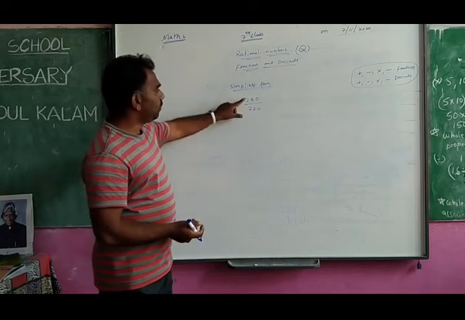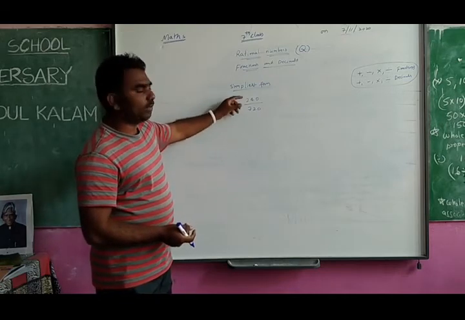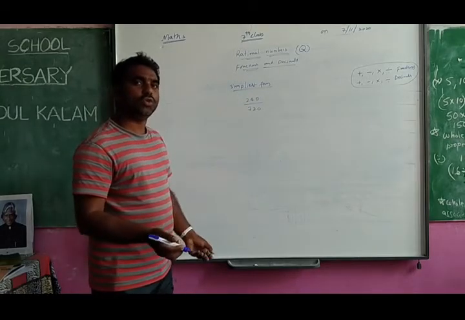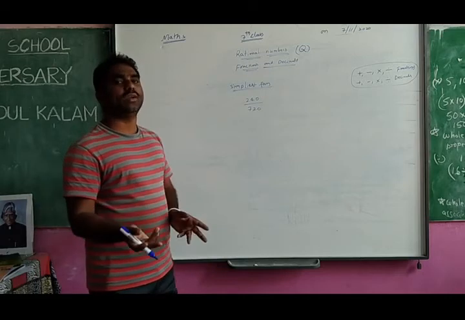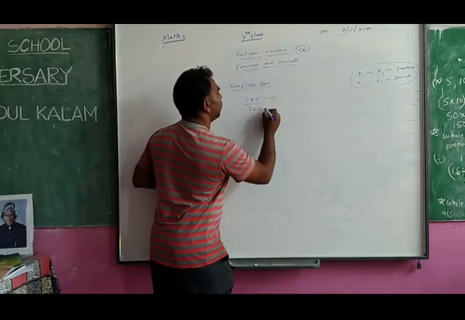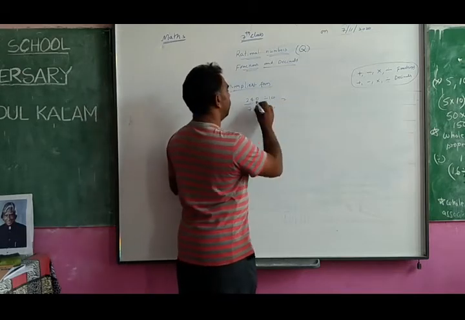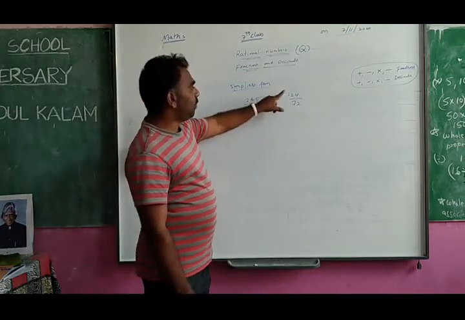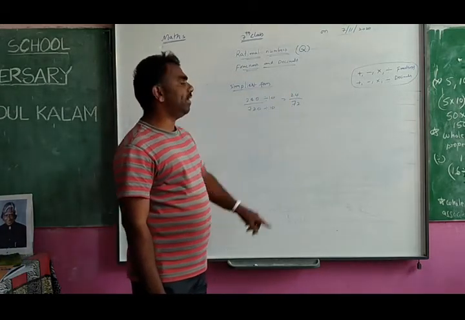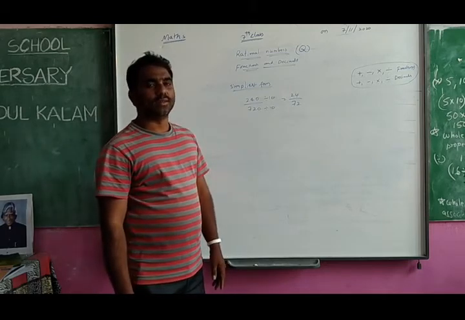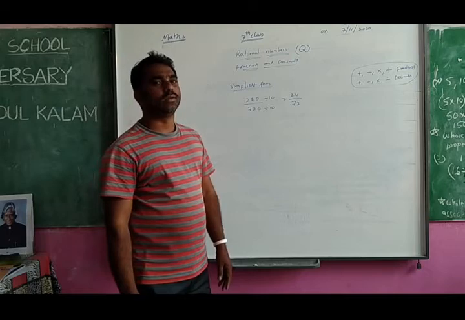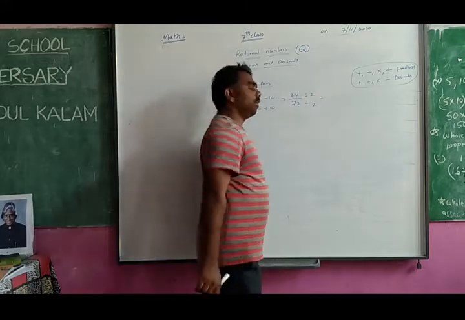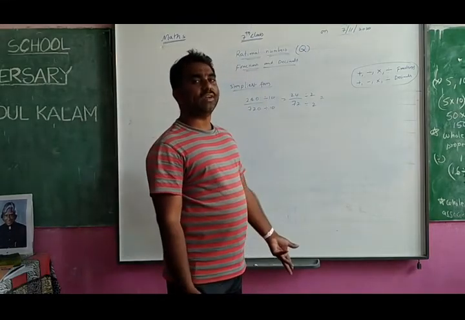So you see, both numbers are divisible by 10. Up also, down also. This will be divided by 10, and this will also be divided by 10. I said to you, you can write like that. You can divide and write because they are equivalent only. So divide by 10. What did you get? 24 by 72. Again observe carefully, numerator and denominator both will be divided by the same number. Yes, both will be divided by the 2 table. Is it or not? Divide it. You can divide like that because you will get an equivalent fraction only.